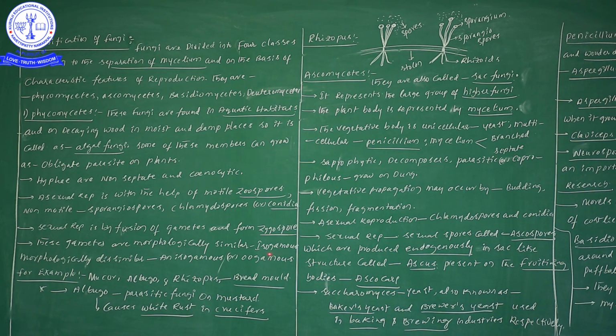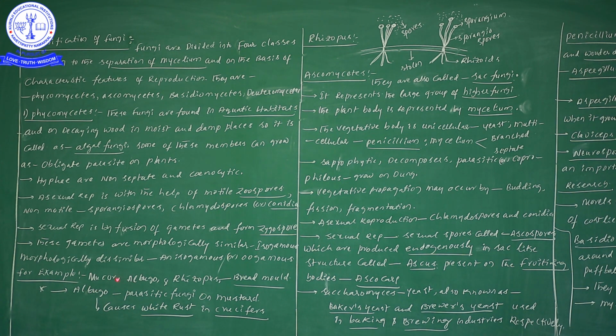If the gametes are morphologically similar, we call them isogametes, and the condition is isogamous. If the gametes are morphologically dissimilar, they are anisogametes, and the phenomenon is anisogamous or oogamous condition.